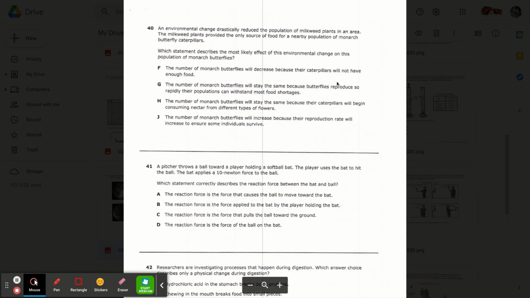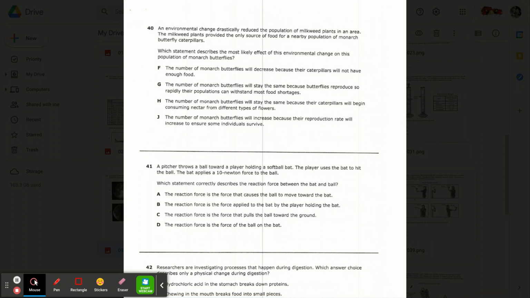40. An environmental change drastically reduced the population of milkweed plants in an area. The milkweed plants provide the only source of food for a nearby population of monarch butterfly caterpillars. Which statement describes the most likely effect of this environmental change on this population of monarch butterflies?